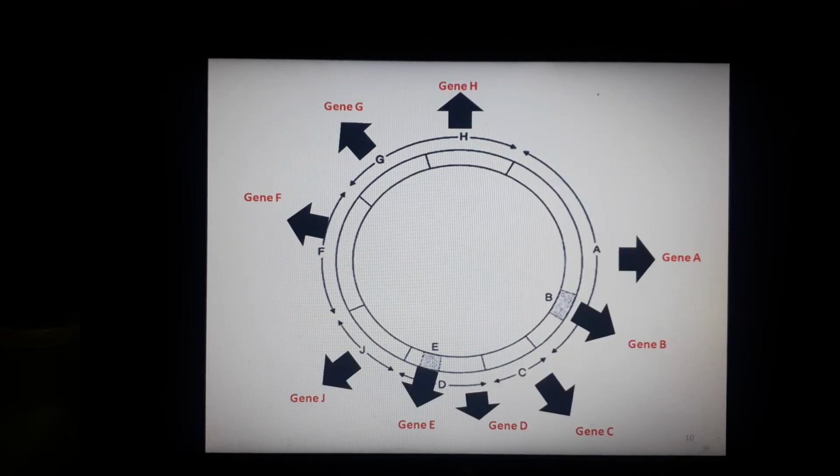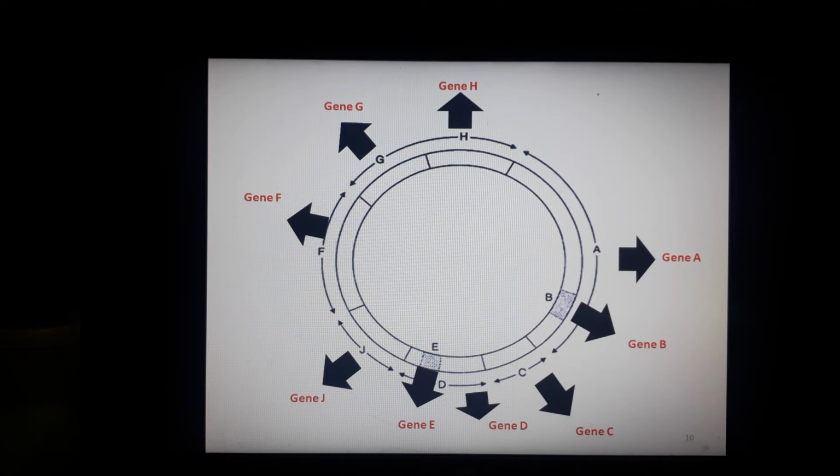Now let's understand this overlapping process through the diagram. Here you can see that all the genes are marked. The first thing I told you in the previous slide, which you will understand more clearly here, is that the termination codon of gene D overlaps the initiation codon of gene J by one nucleotide.